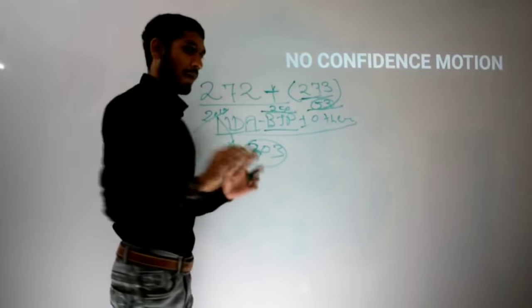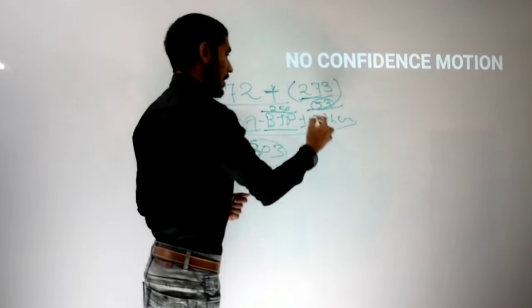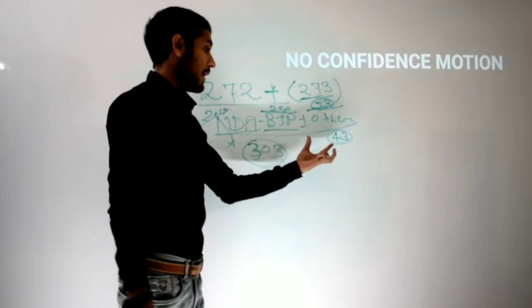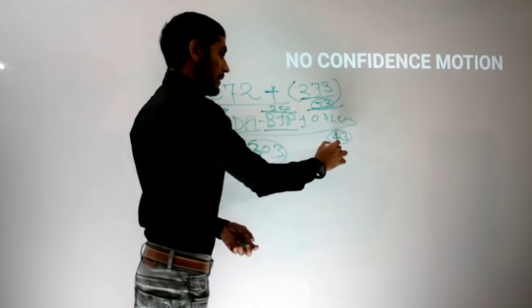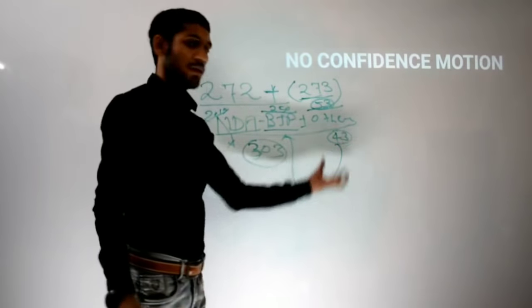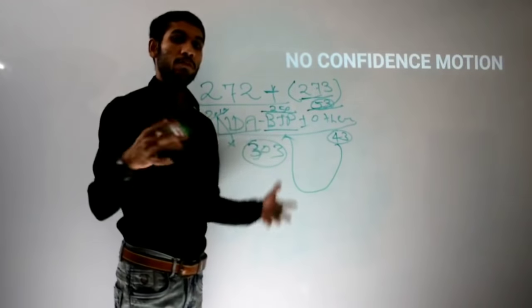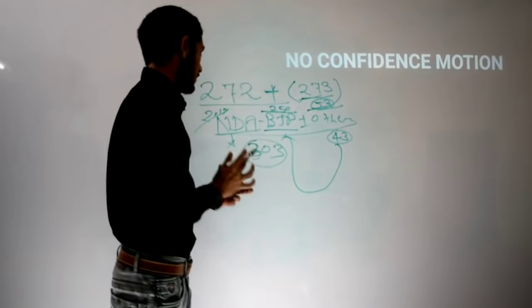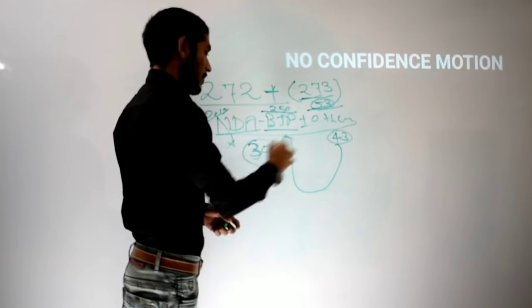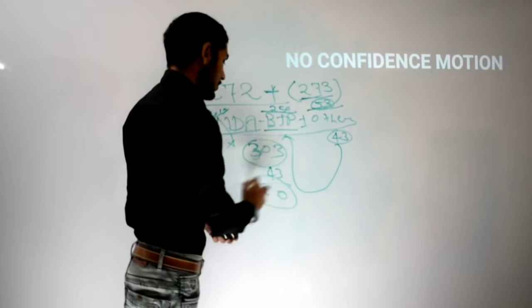Now, if a party which has 43 MPs withdraws its support from the NDA, on grounds of any reason, then 43 will be less from 303, so it will be only 260.